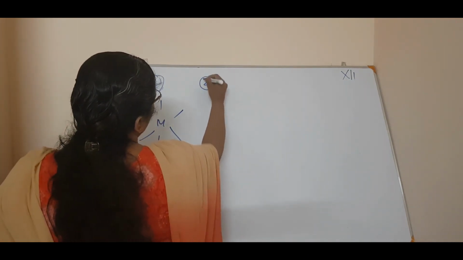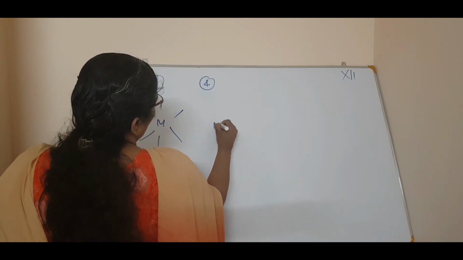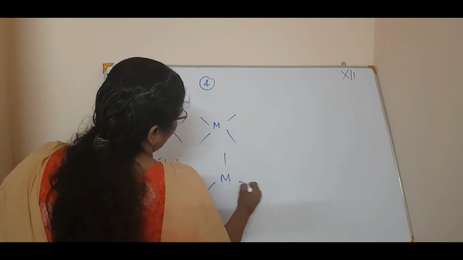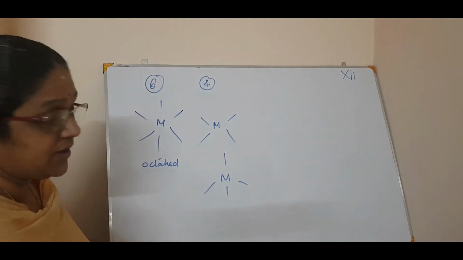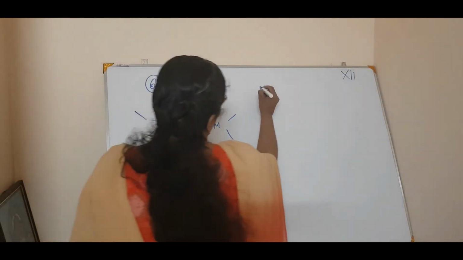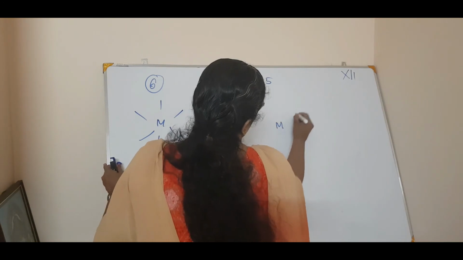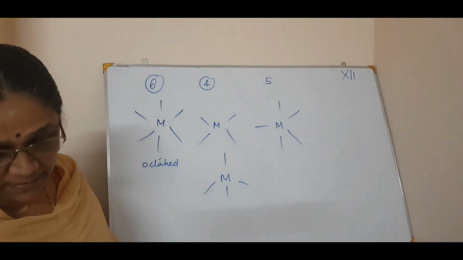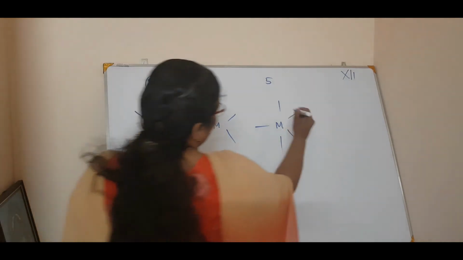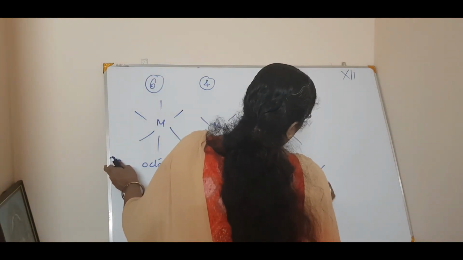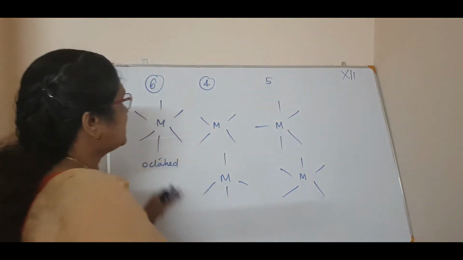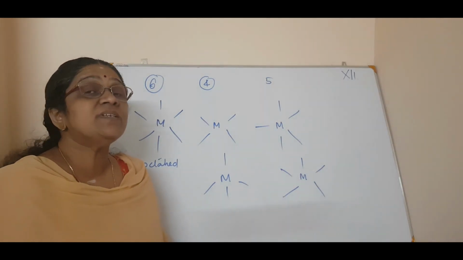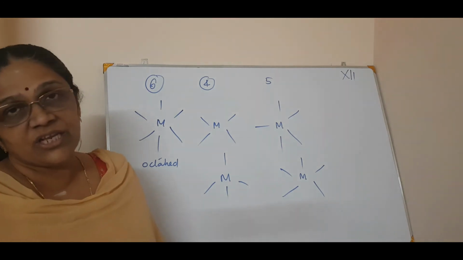Now for 4, you can have two types. One is square planar and the other is tetrahedral. Isn't it? We have studied this in the class. Now again, if it is 5, then what happens? Then it is trigonal bipyramidal. Or if it is 5 you can also have square pyramidal. See, these different types of polyhedra or spatial arrangements are there in coordination chemistry.